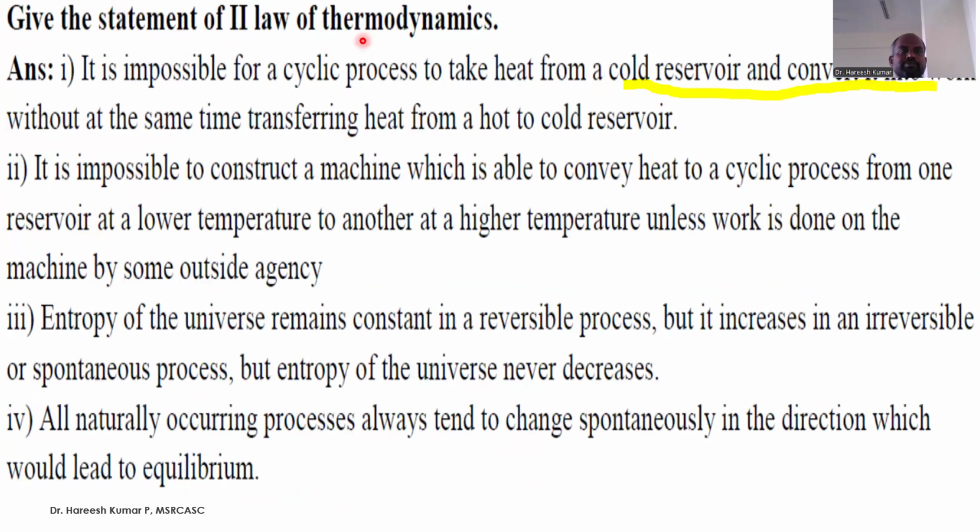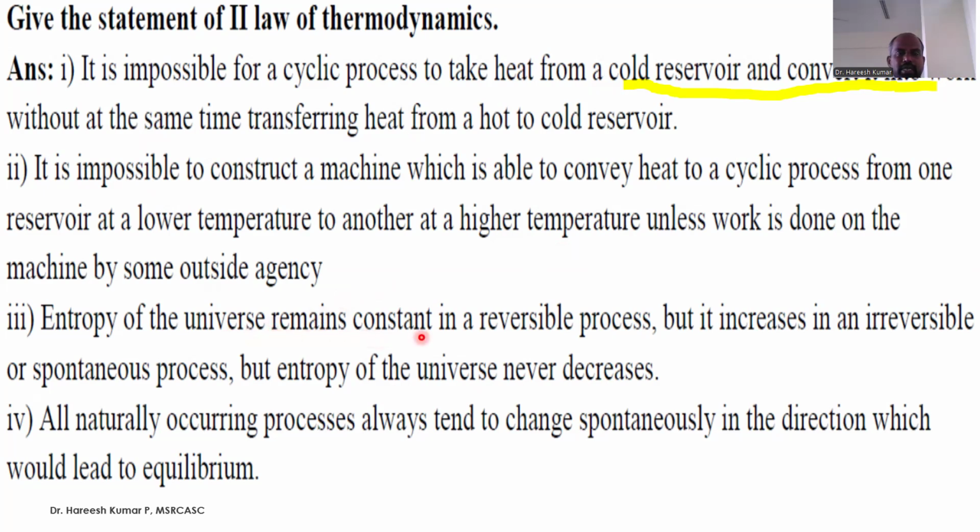Give the statement of the second law of thermodynamics. It is impossible for a cyclic process to take heat from a cold reservoir and convert it into work without at the same time transferring heat from a hot to a cold reservoir. It is impossible to construct a machine which is able to convey heat in a cyclic process from one reservoir at a lower temperature to another at a higher temperature unless work is done on the machine by some outside agency.